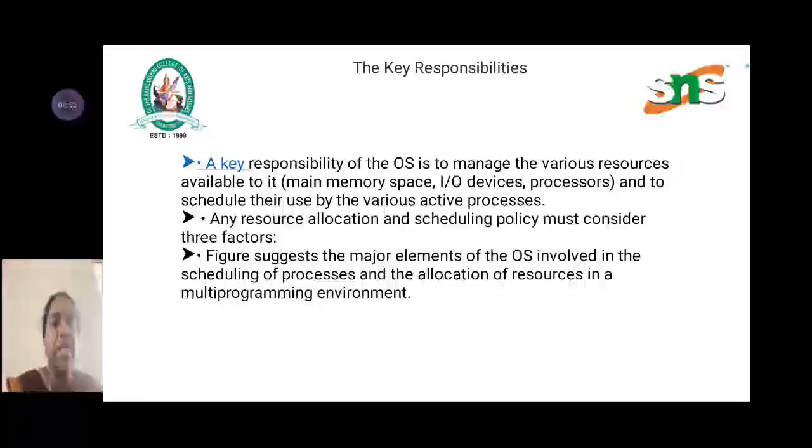Key responsibilities. A key responsibility of the operating system is to manage the various resources available to it. Any resource allocation and scheduling policy must consider three factors.